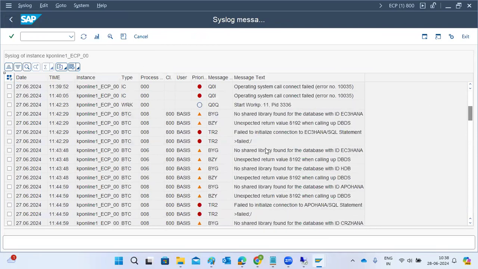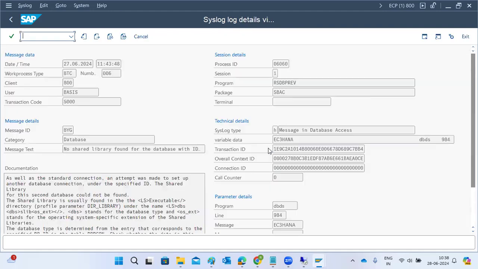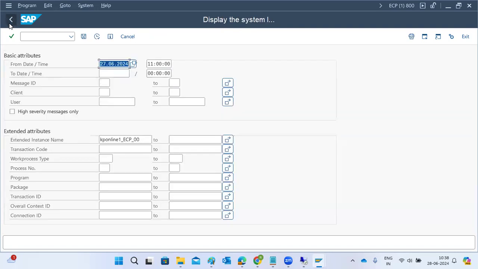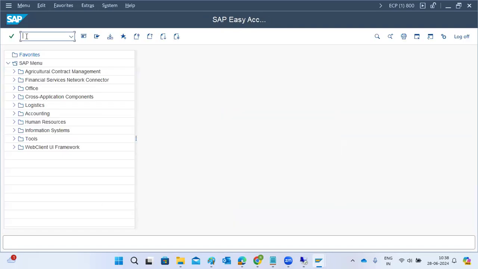So suppose there is an unexpected library issue. This library is not found. Then immediately we cannot install the library. What we have to do? We need to take the approval. Then we need to install the respective library in the kernel. In the kernel, we have to update the library. I will tell you how to do the kernel upgrades and everything. We have to perform it. Then these issues will be fixed, right? So like that, each and every error message. If you Google it, you will get the solution, and based on that we can fix all the issues here.